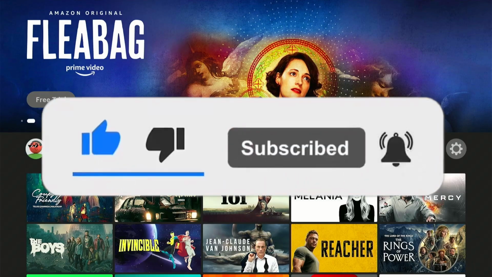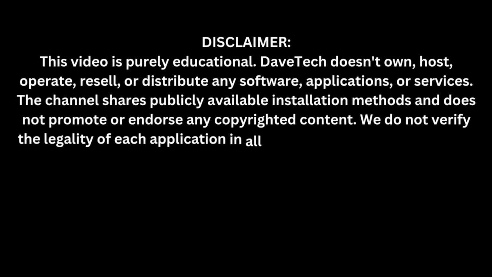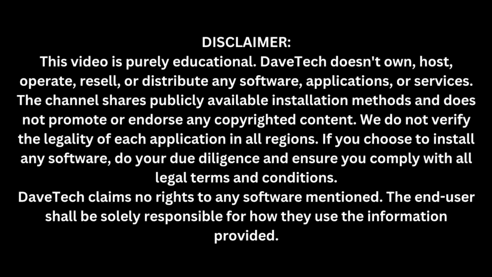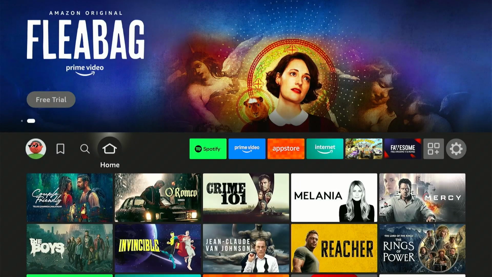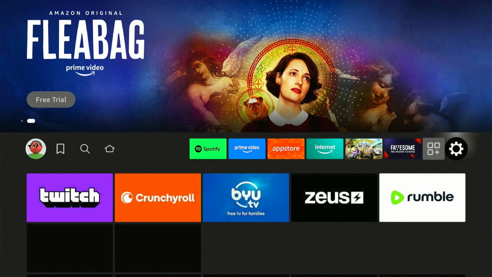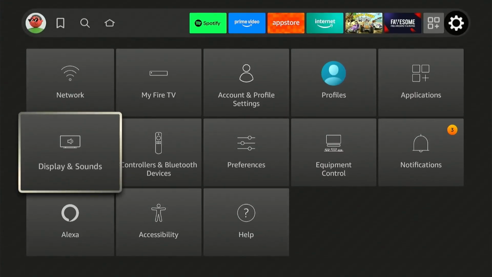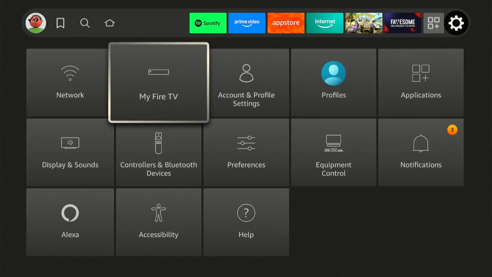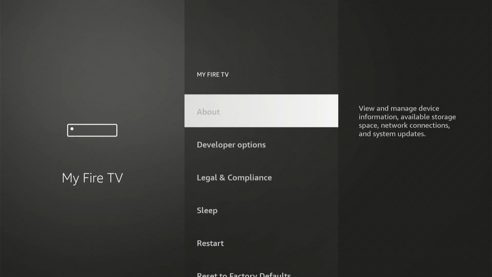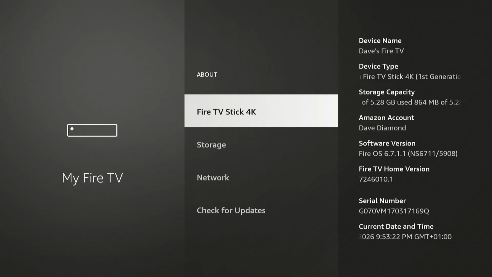Let's get started. So to check the device info, you need to go to settings. There's a gear icon to the right of the screen. That's where you're going to be navigating to. So come over to this gear icon and click on it. Now when you click on that, you're going to go down and head over to My Fire TV. Under My Fire TV, click on About, and then you have Fire TV Stick 4K.